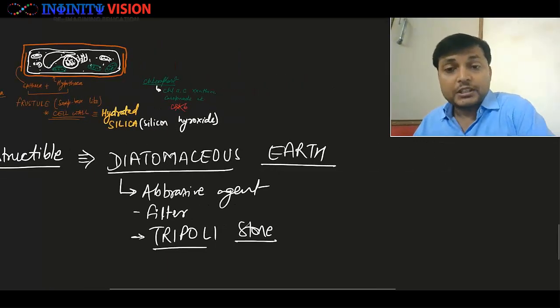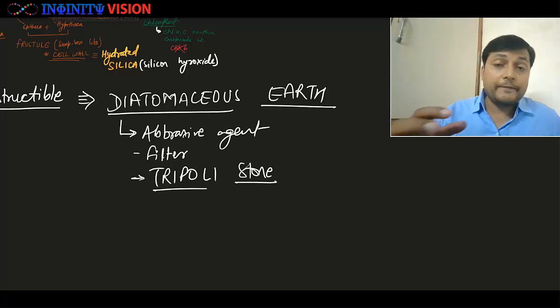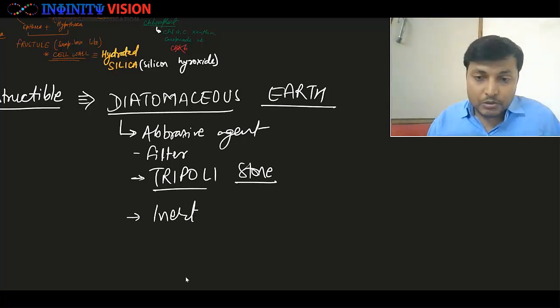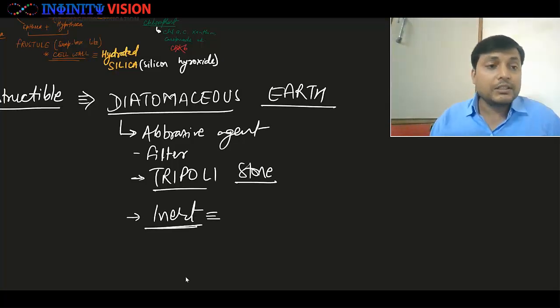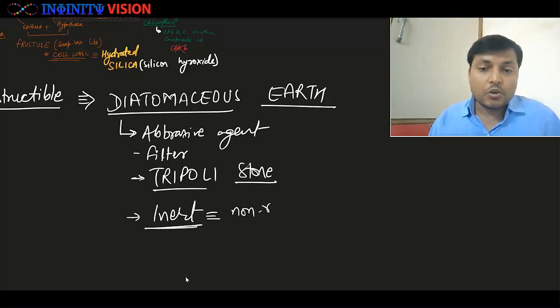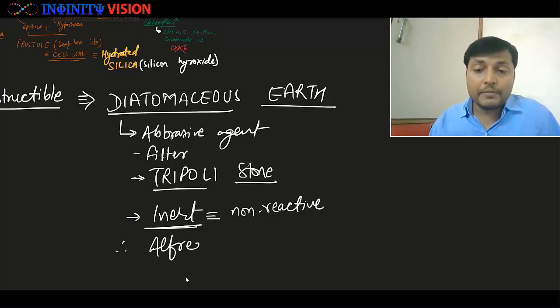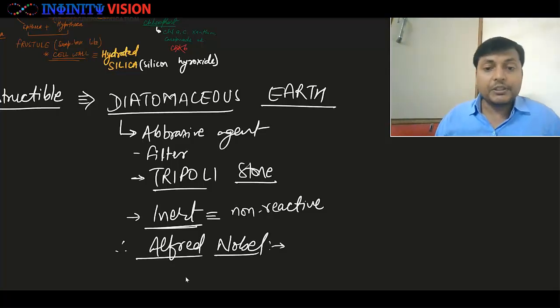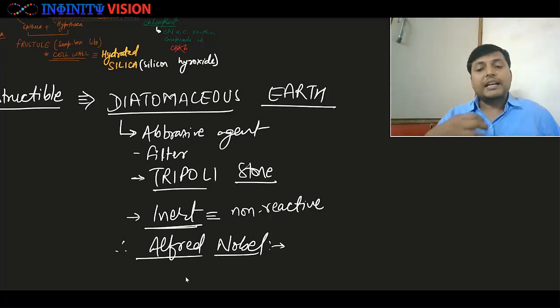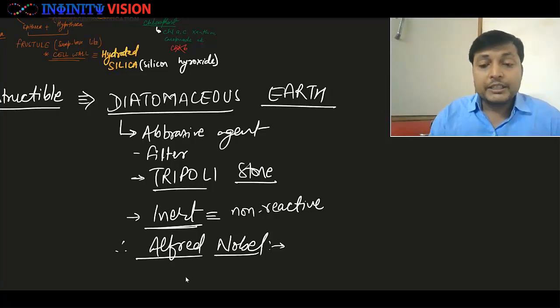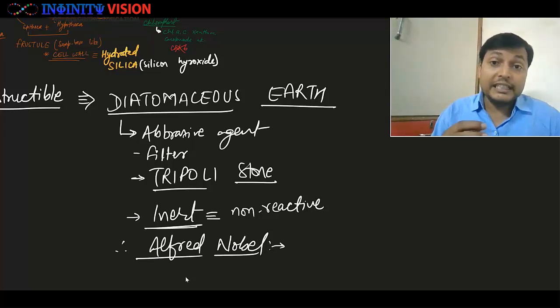Now let me tell you one another interesting story. This diatomaceous earth is not only very hard and difficult to destruct, it is also very inert. इट इज ऑल्सो वेरी इनर्ट, मतलब ये किसी भी चीज से जल्दी रिएक्ट नहीं करता है, इट इज नॉन रिएक्टिव। And therefore Alfred Nobel, नाम सुना होगा आप लोगों ने, नोबेल प्राइज इन्हीं के नाम पे दिया जाता है और इन्हीं का एक इंस्टीट्यूशन है, that institution bears all the expenses of the Nobel Prize. So Alfred Nobel is credited for the discovery of TNT, okay, trinitrotoluene.